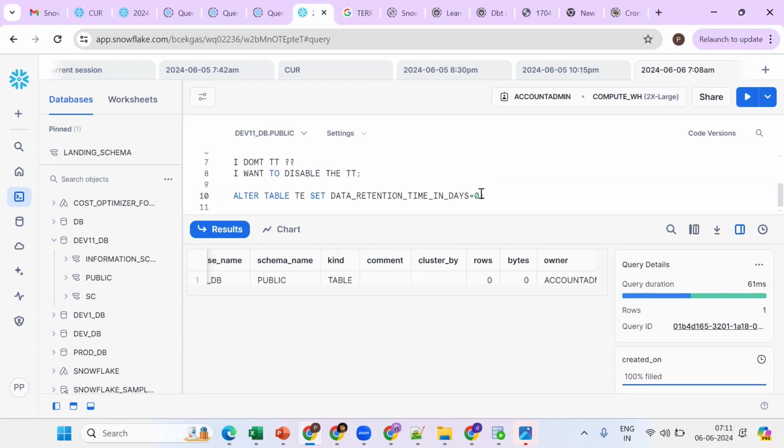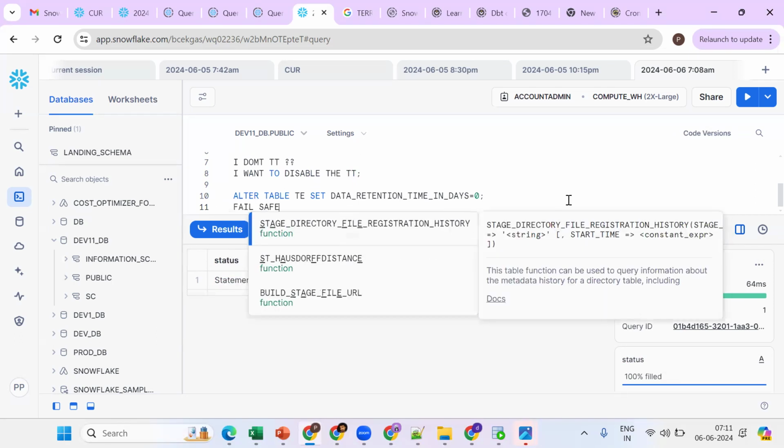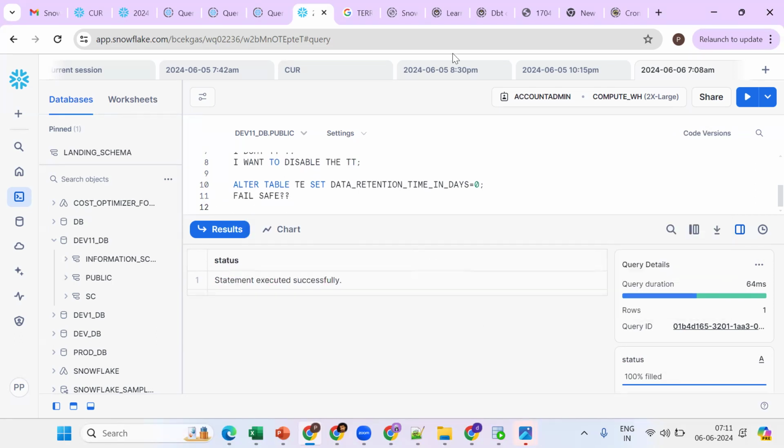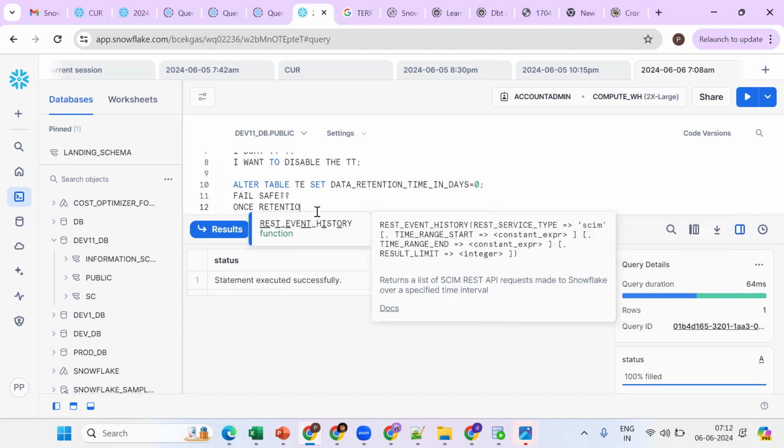Then what happens? Now the historical data will move to where? Fail-safe will come into the picture. Now when will fail-safe start? After the time travel period ends. Once the retention time ends, data moves to fail-safe.